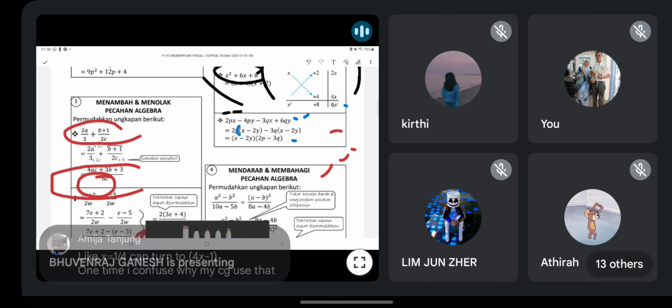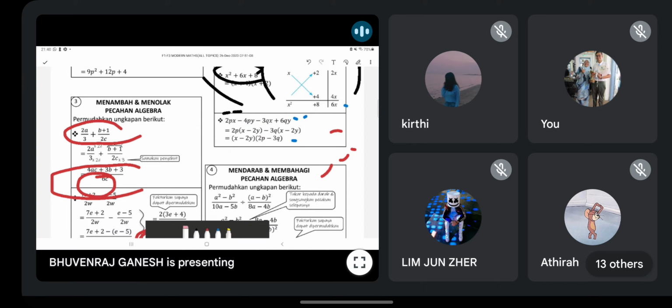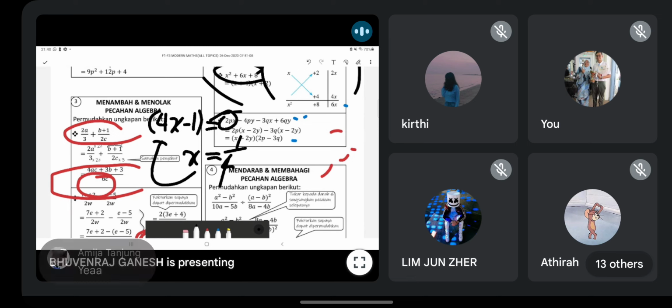Okay, you must know because in paper 1, like x equals 1/4 can turn to correct. Maksudnya kuadratik kan bab ni. Kamu dapat punca kamu x equals 1/4. Jadi langkah ke atas dia 4x minus 1 sama dengan kosong. Am I right? Cikgu kamu ajar terbalik. Dia pergi dari jawapan ke jalan kerja. Okay, can also, boleh.